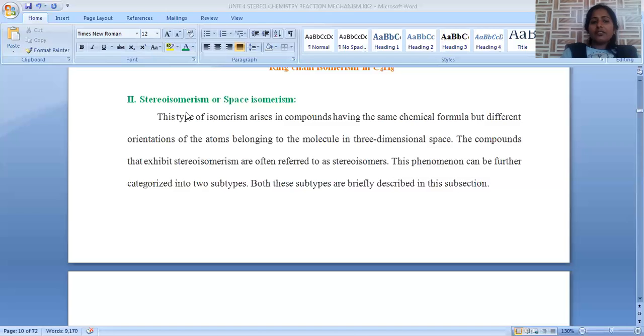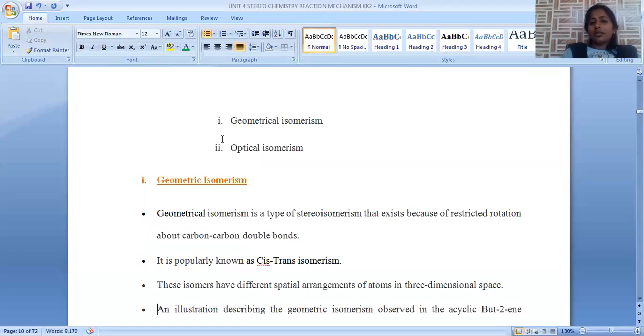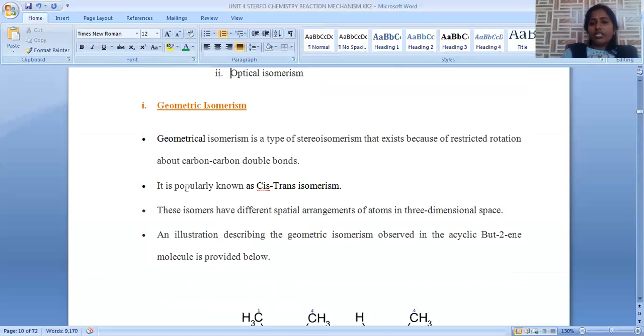So stereo stands for the orientation of atoms present around the central carbon, which is called stereoisomerism. Basically stereoisomerism is of two types, one is geometrical, second is optical. Geometrical isomerism is nothing but isomerism which arises due to restricted rotation around the carbon-carbon double bond. So here, restricted rotation will be there.